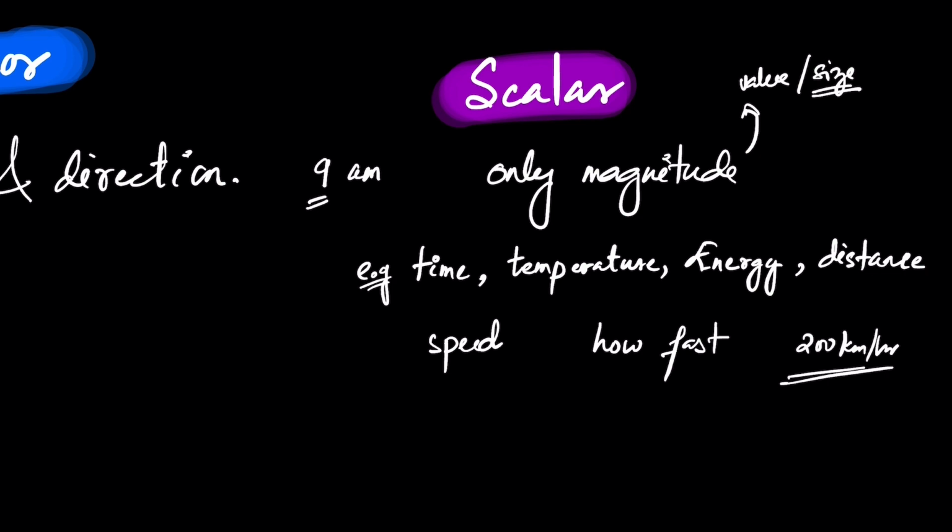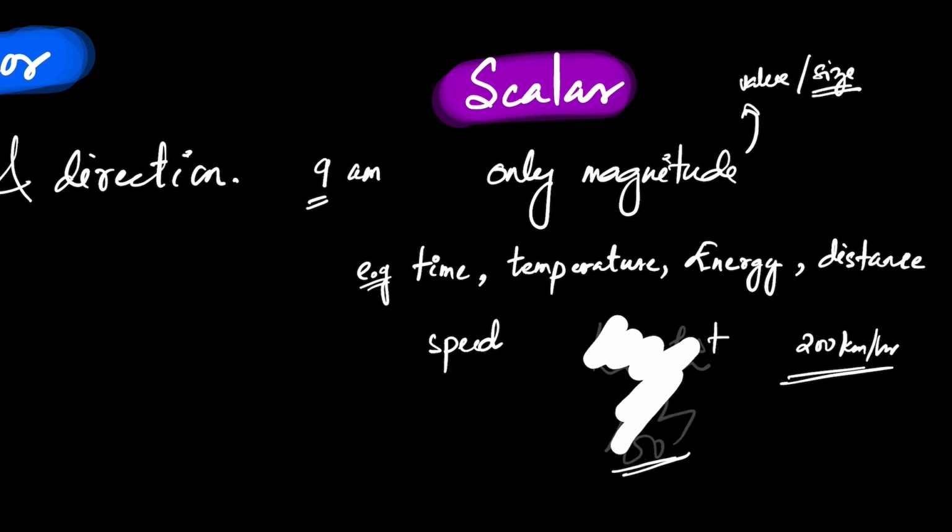It could be 200 kilometers per hour east, west, north, I don't know. In any direction, it can go that speed. We don't need the direction. It's not about the direction you want to take. So speed is a scalar quantity.